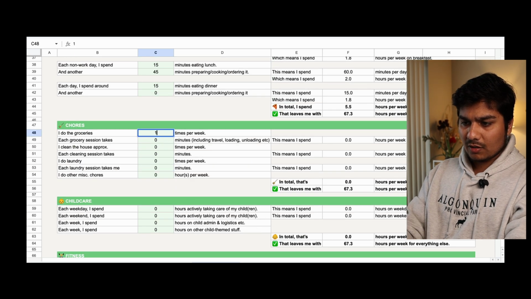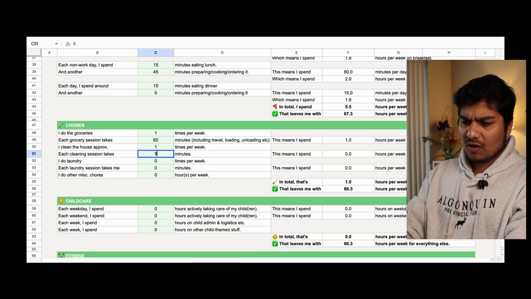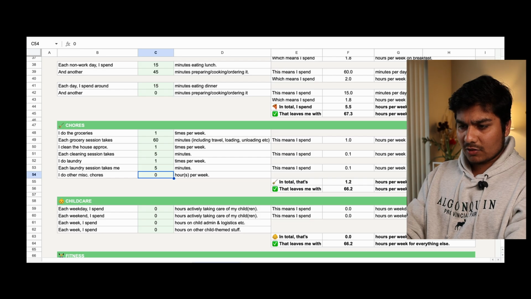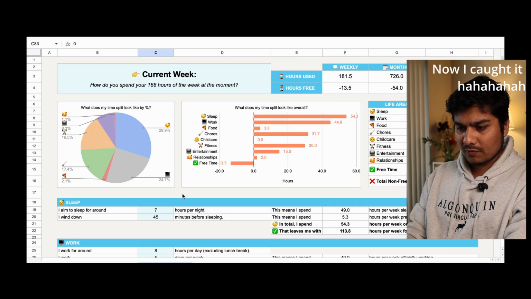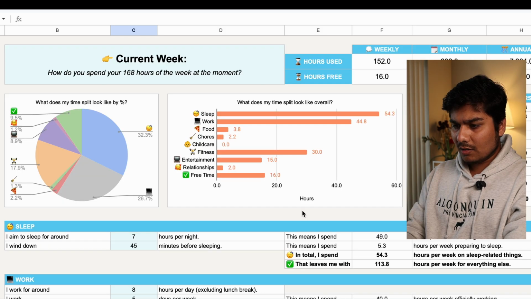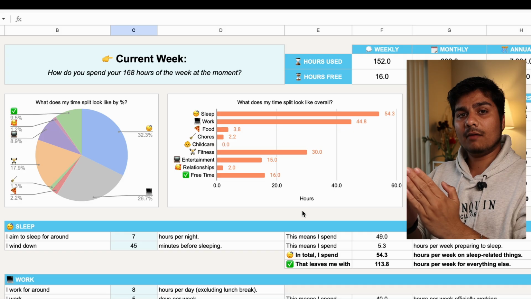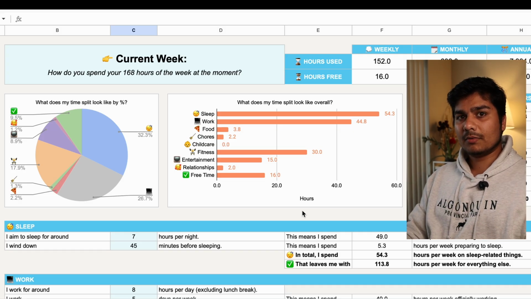Groceries has to be 1 time a week. Let's say if I can squeeze things in under 60 minutes, including the commute time, that would be perfect. 5 minutes is fine. Chores, hours per week. Hold on. That's weird. I made a mistake. And look at that. I have 16 hours of free time still with my current setup.